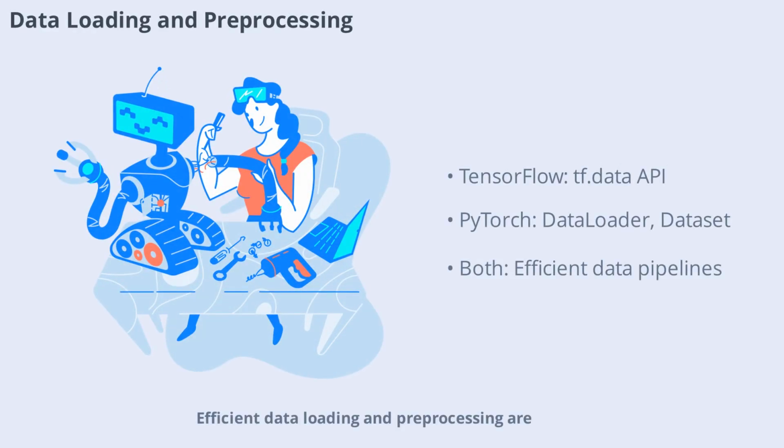Efficient data loading and preprocessing are crucial for training deep learning models. TensorFlow's tf.data API provides powerful tools for loading, transforming, and batching data. PyTorch's DataLoader and Dataset classes offer similar functionality, making it easy to work with large datasets. Both frameworks support data augmentation, shuffling, and parallel loading, ensuring efficient training pipelines. The choice may depend on your preferred data formats and preprocessing workflow.